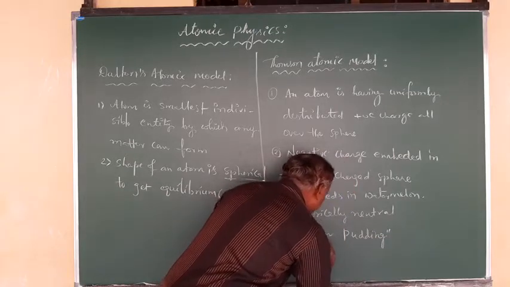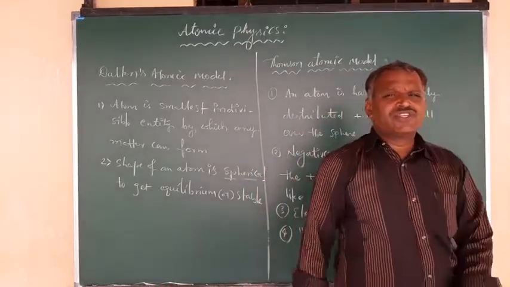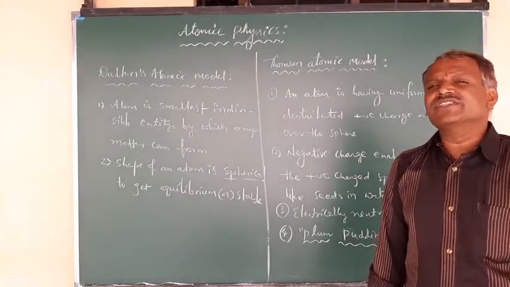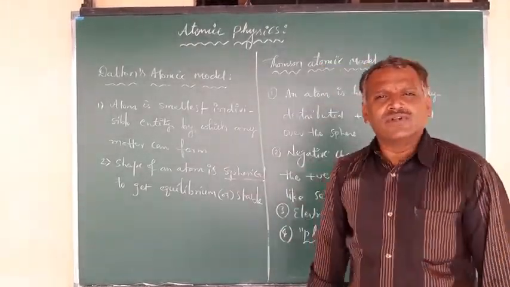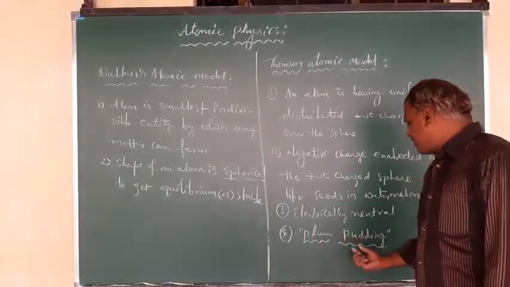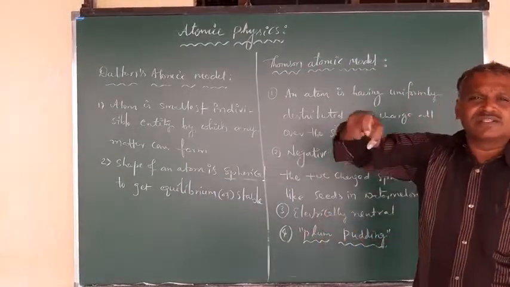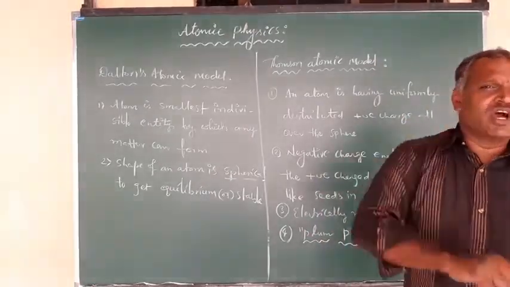Just like a fruit which consists of seeds, the seeds are embedded and will be existing within that fruit. That is what is called a plum pudding. It is just like an arrangement of electrons in an atom, in that positively charged matter.